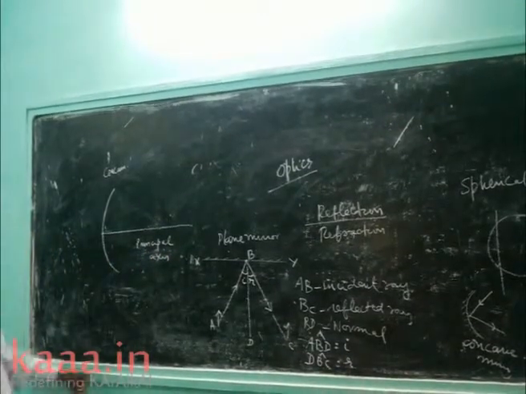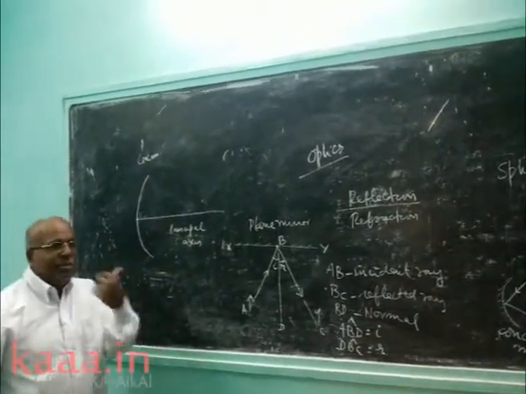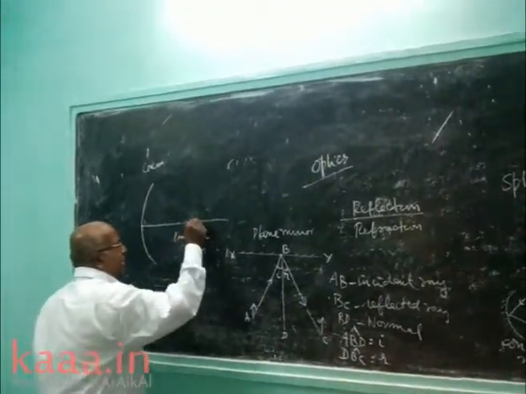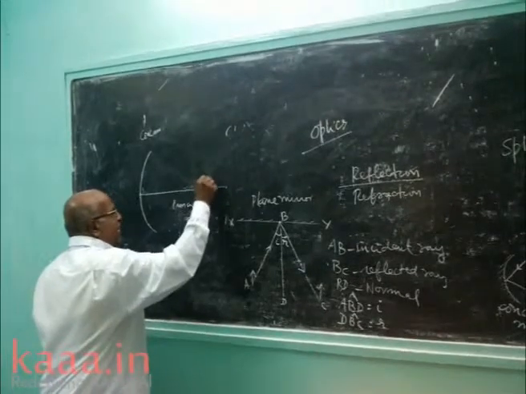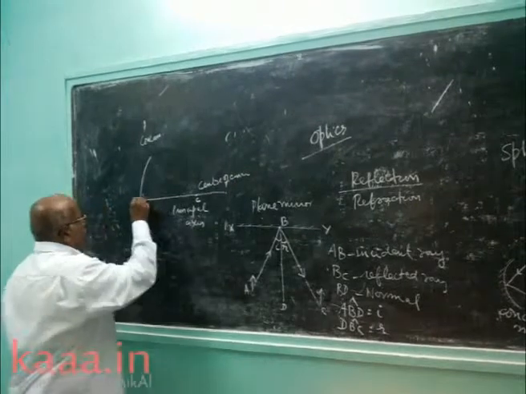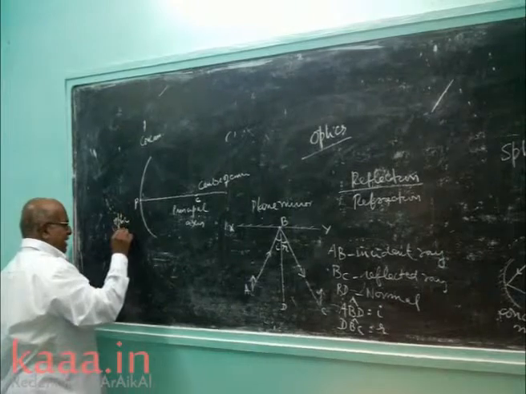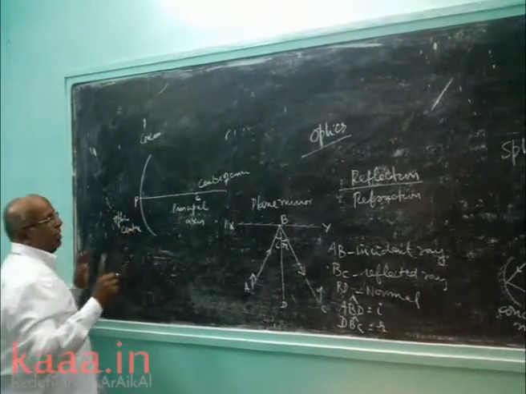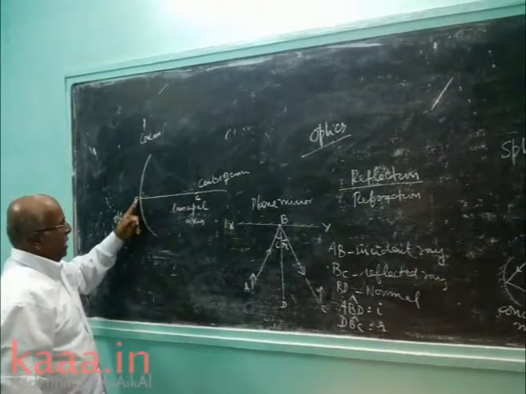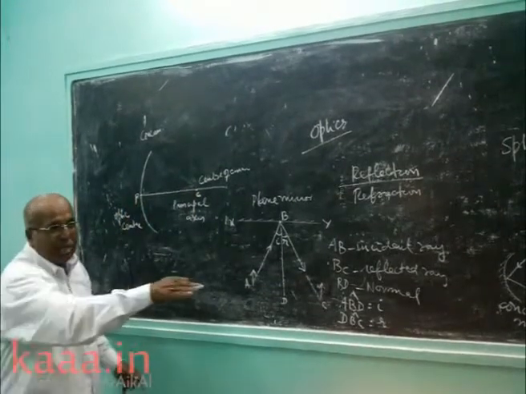You know very well, whether it is a concave mirror or a convex mirror, it is a part of a circle. A circle has a center, therefore the concave mirror also has a center. C is called the center of curvature. Point P is called the optic center. A line passing through the center of curvature and the optic center is called the principal axis.